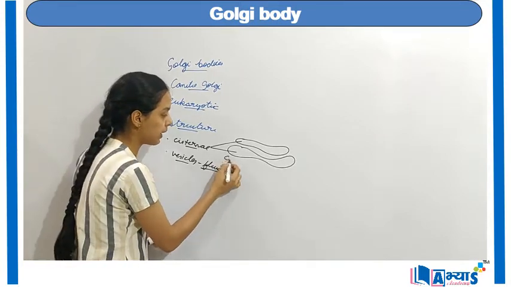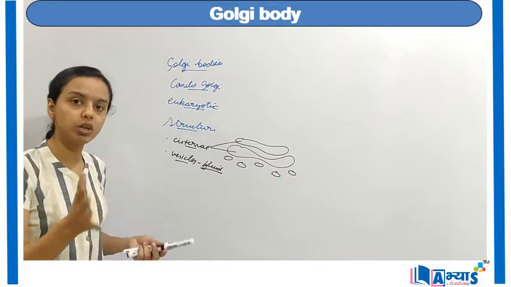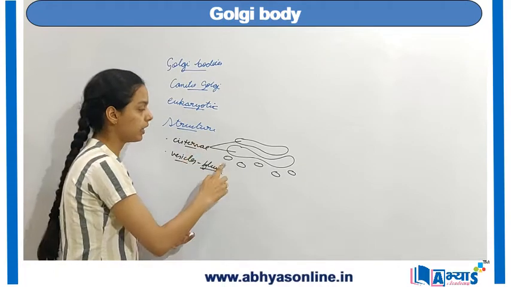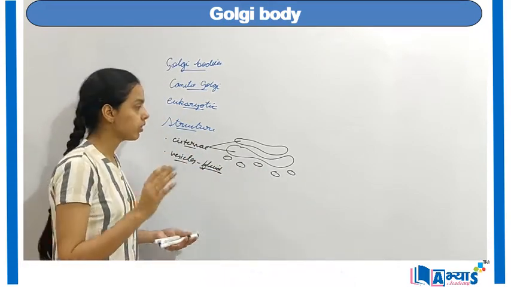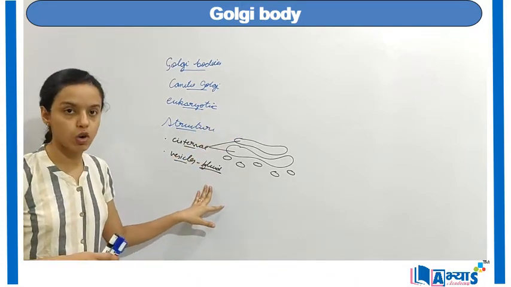Also, the vesicles are membrane-bound organelles which store fluid, and these vesicles are present near the cisternae. So this is a structure somewhat similar to Golgi bodies. You have stacks of cisternae, and then you have fluid which is filled in the vesicles. So as we have discussed the presence, we have discussed the structure of Golgi bodies.